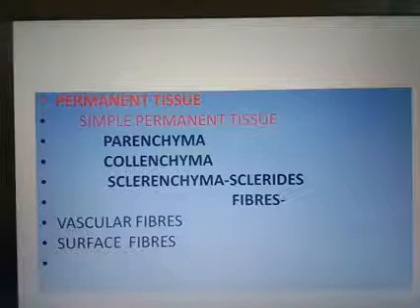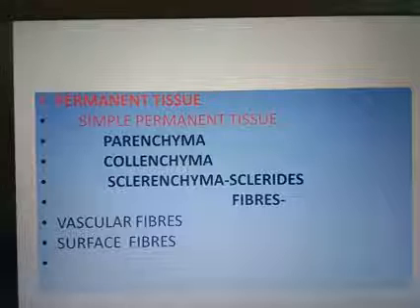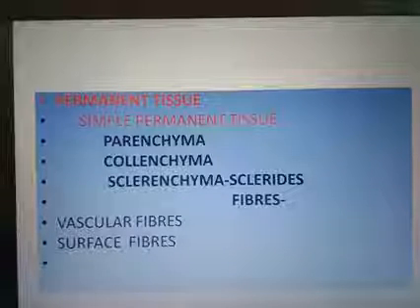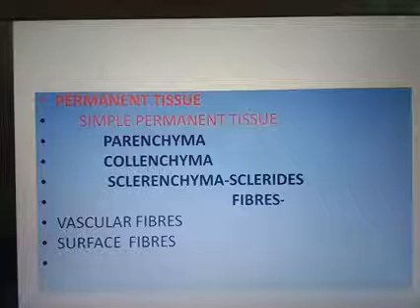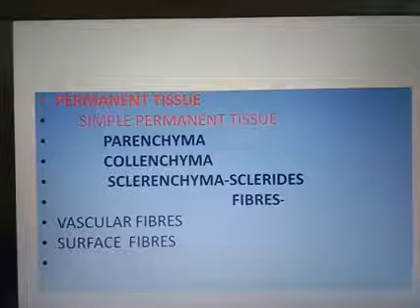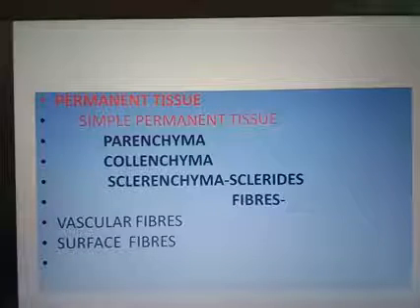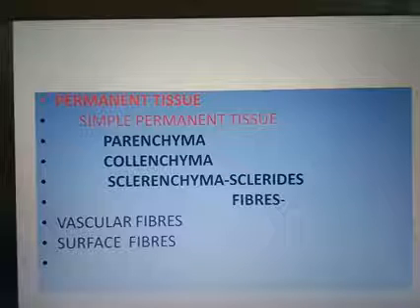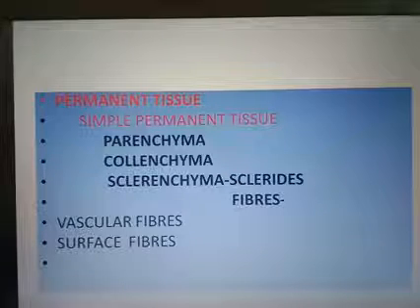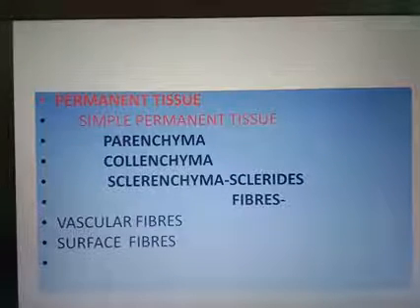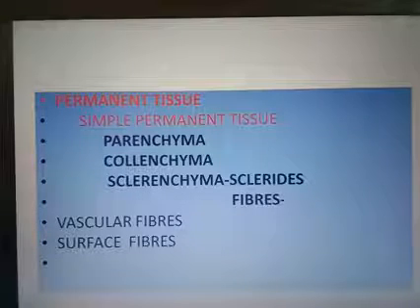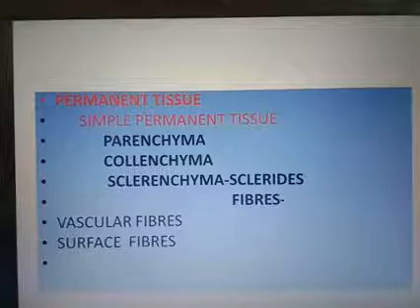Once again I am repeating, the cells derived from the meristems constitute the body part of a plant. Mature cells temporarily or permanently lose the power of division. There are mainly two types of permanent tissue: one is simple permanent tissue and the other one is complex permanent tissue.